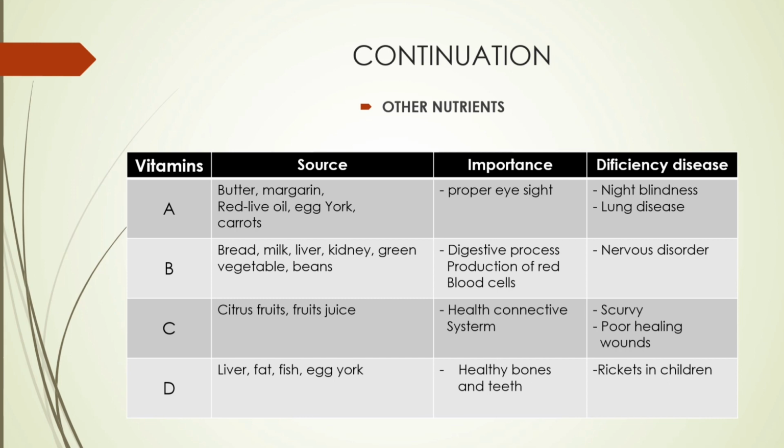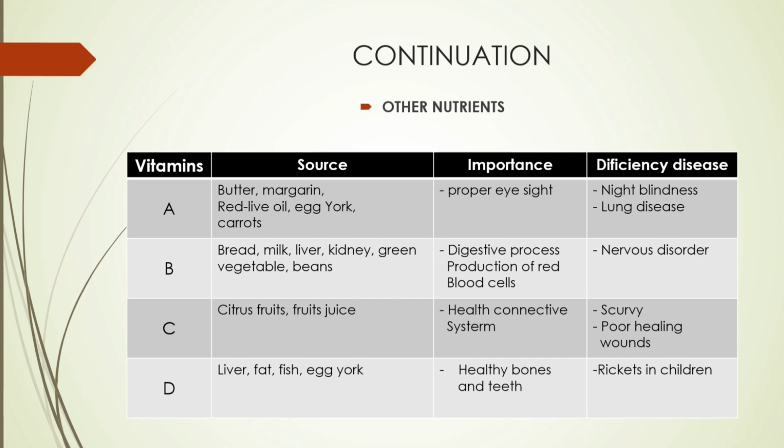The source: bread, milk, liver, kidney, green vegetables and beans. Importance: digestive process, production of red blood cells. Deficiency: nervous disorder. Vitamin C, the source: citrus fruit and citrus juice. Importance: healthy connective system. Deficiency: scurvy, poor healing of wounds.